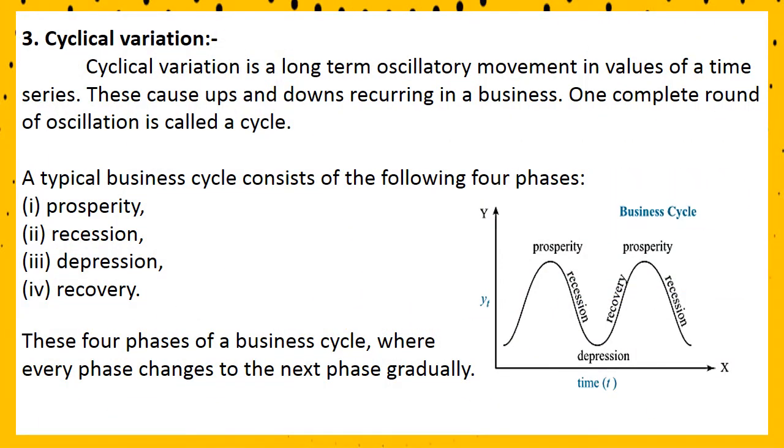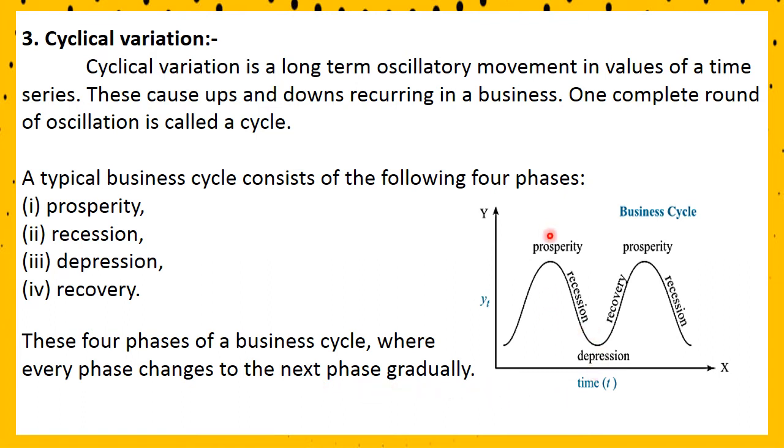Third one, cyclical variation. Cyclical variation is a long-term oscillatory movement in values of a time series. These cause ups and downs recurring in a business. One complete round of oscillation is called a cycle. A typical business cycle consists of the following 4 phases. First one, prosperity, recession, depression and recovery. These 4 phases of a business cycle, where every phase changes to the next phase gradually.